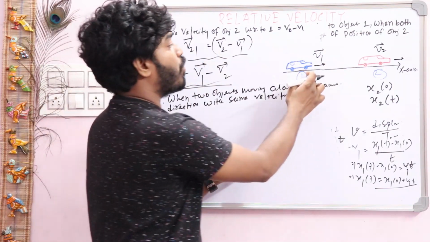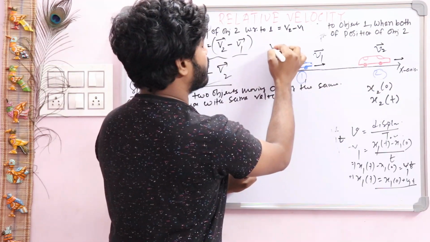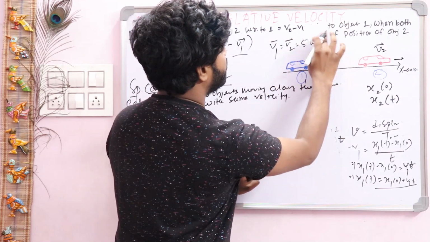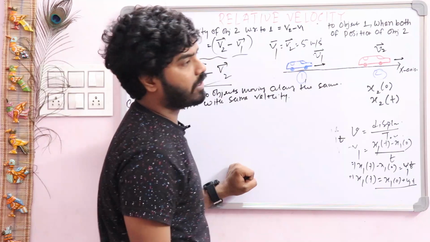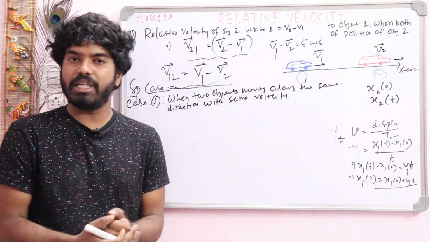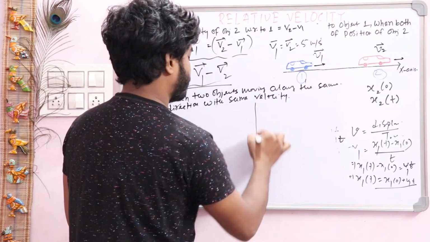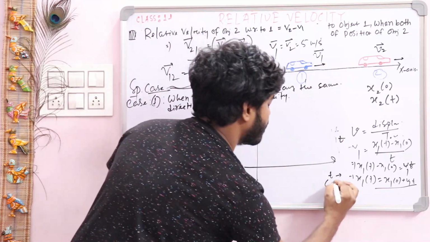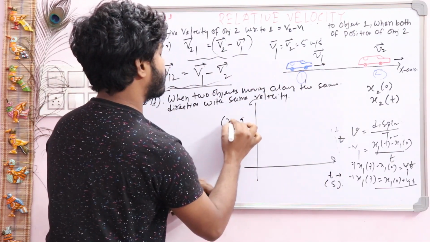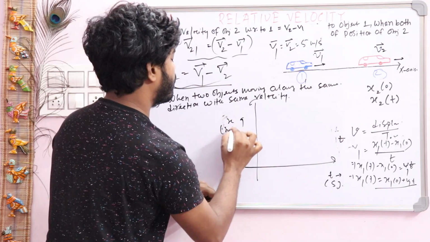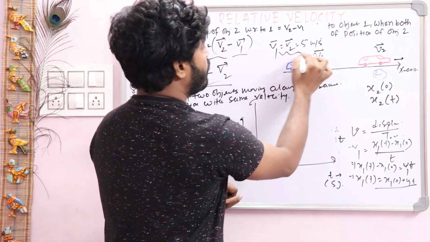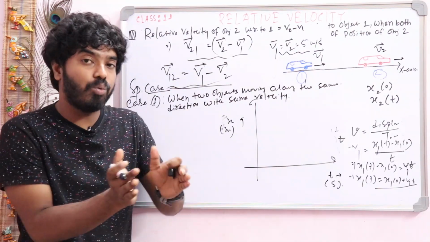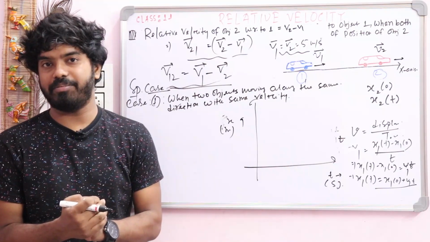Suppose here object 1 and object 2 are moving with velocities v1 and v2, that is 5 meter per second, the same velocity, and both are moving along the same direction. So what will be the nature of the position time graph? Draw it. This is our position axis measured in meter, this is the time axis measured in second. When two objects have the same velocity, they change their position by equal amounts in equal intervals of time.